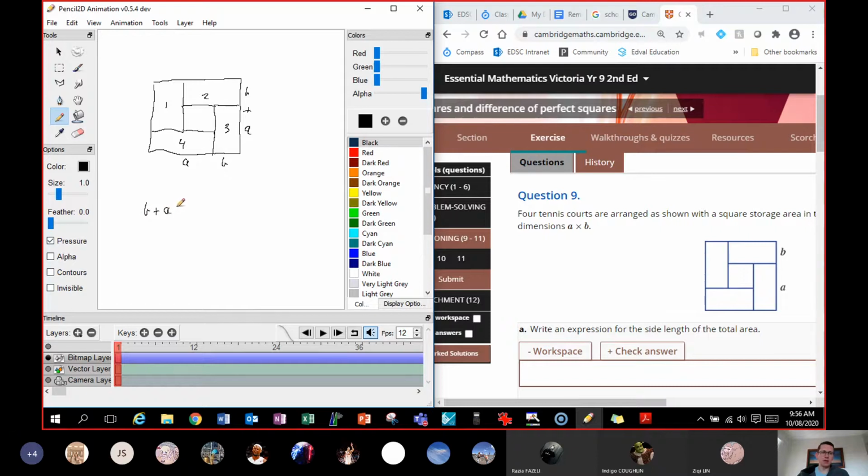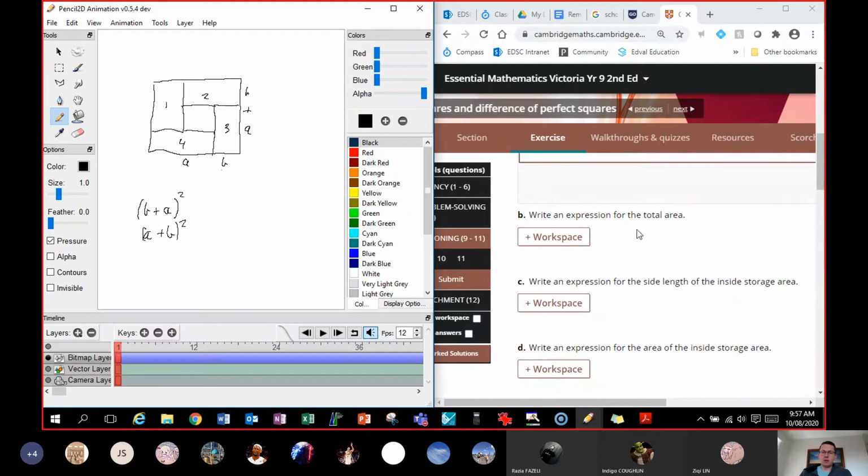But we want to write it as an expression for the total area. Well, to find the area of a square is length times width, or this squared, because it's the same thing. It's still A plus B. So you can write it as B plus A or A plus B, it doesn't really matter, squared. Really, though, I would probably write it in alphabetical order first, A plus B, all squared. So either one of those would be what you'd get, and that would show you the total area of the whole thing.